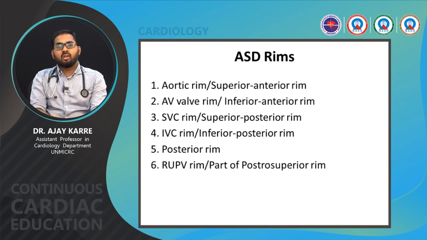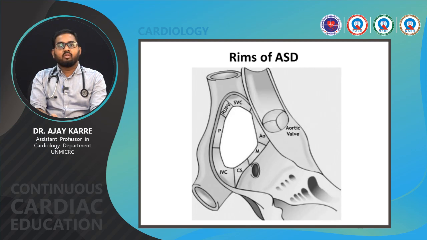ASD rims are very important in determining device management or surgical management. The first is the aortic rim, the superior anterior rim, as we are able to see this aortic rim. Second is the AV wall rim, the inferior anterior rim. Here we are able to see the inferior anterior rim. The SVC rim, superior posterior rim. IVC rim, inferior posterior rim, and posterior rim. Right upper pulmonary vein rim, part of the posterior superior rim.